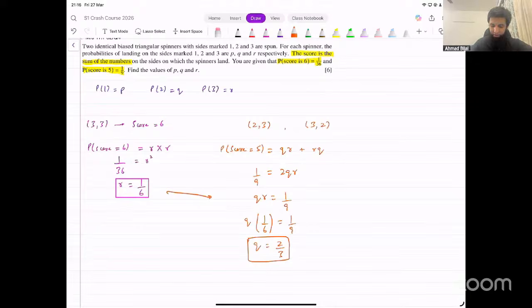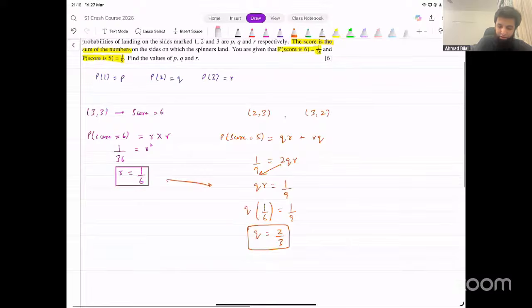Yes, I'm sorry about that. When you divide 2 on the other side, it's going to be 18. This should have been 18 here. 2 was divided on the other side, right? So it should have been 18. That's 6 over 18, that's 1 over 3. Yes. Sorry about that. So we got the value of R and the value of Q. I fixed that.